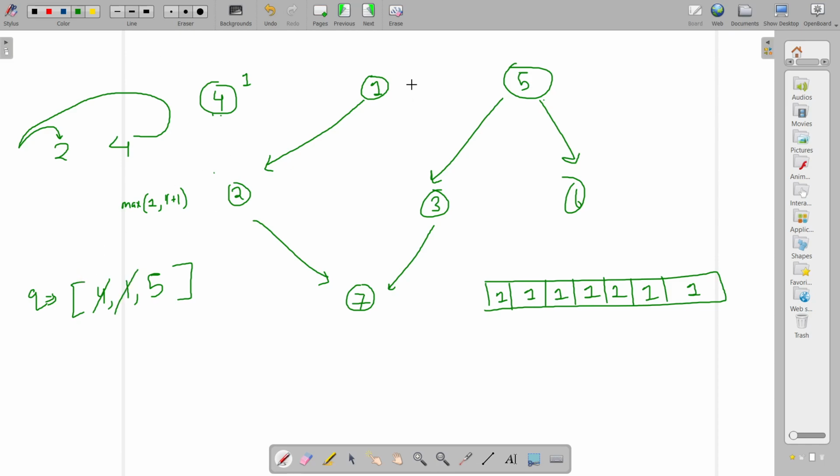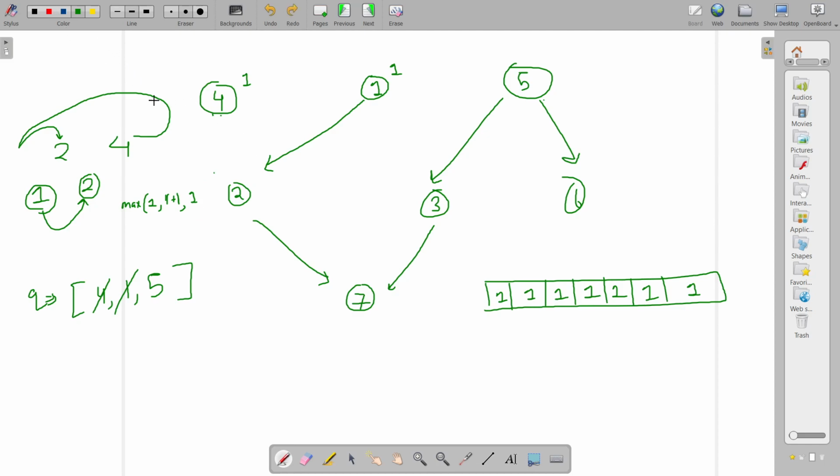Now you pick up 1, and you would have finished the first book on the first day itself. Now its connection with the second book will be removed on which day? Think about it. See, 1 comes before 2. So on the first day you would have read the first book and then moved on to the second book. So when you are coming to the second book, you have already read the first book on the same day. So it would be maximum of 1, because basically you are finishing this book on the first day and this dependency is also removed on the first day.